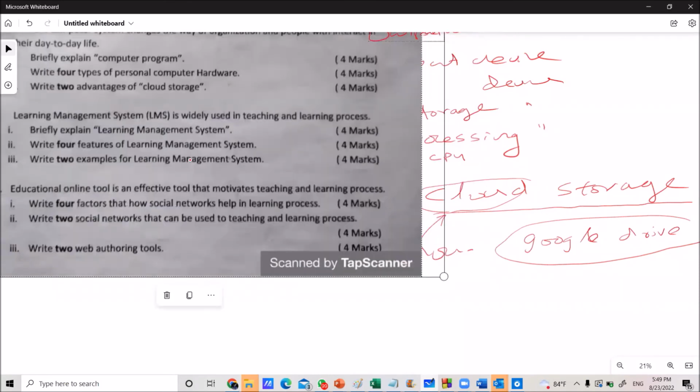Here they are asking for two advantages of using cloud storage. One advantage is capacity. They are giving big capacities. That means you can send large size documents to any remote location. Normally you have trouble sending documents which have a large size.